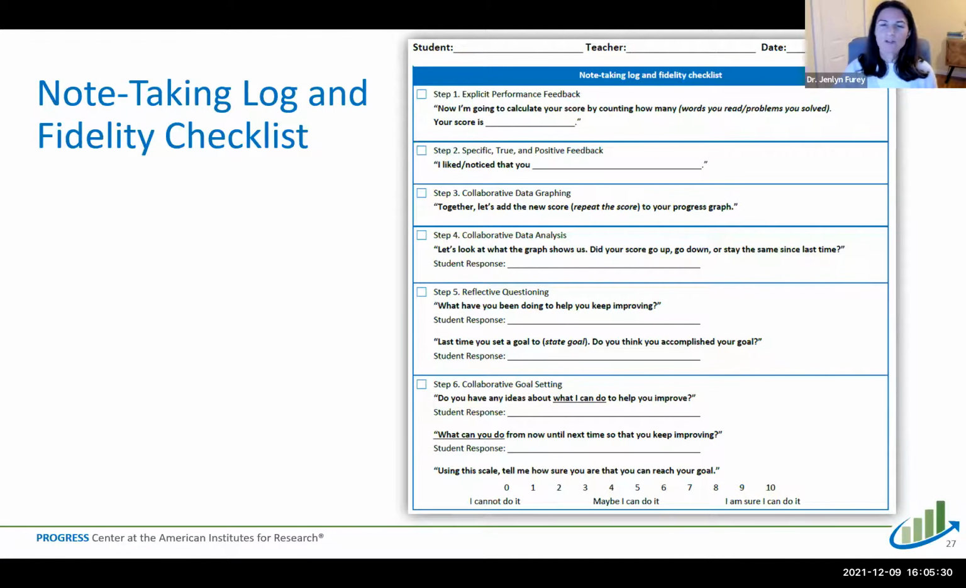And this is also really important to complete each time, because when we are implementing an intervention, we want to make sure that we've gone through and implemented it with fidelity. So by checking off each step at a time, that's helping you to ensure that you've not skipped a step or skipped over something, and that you're implementing it as it was intended.